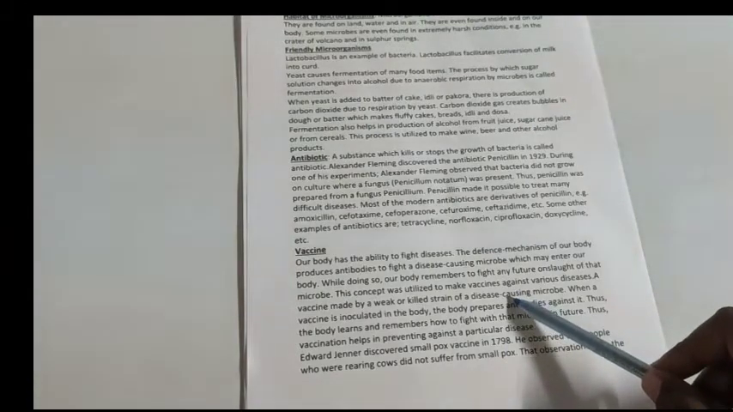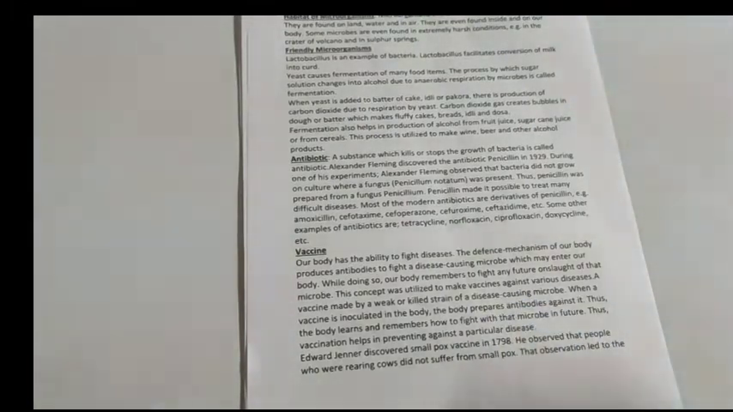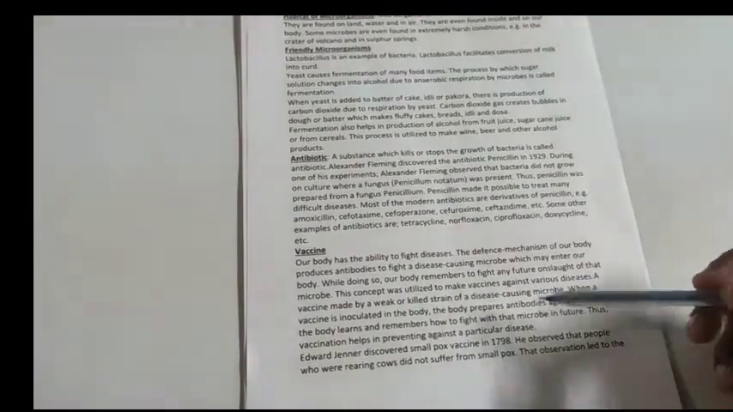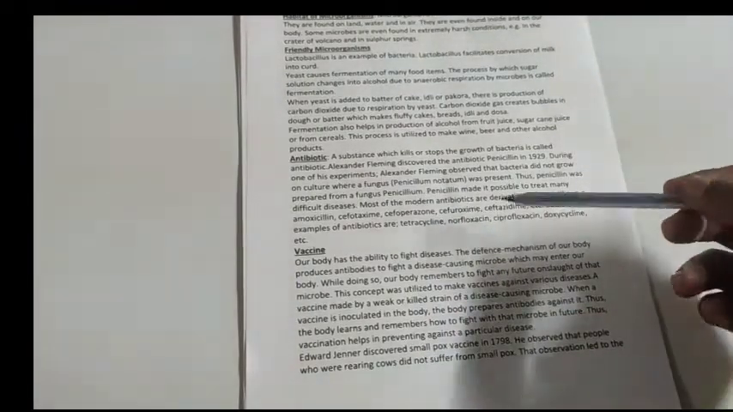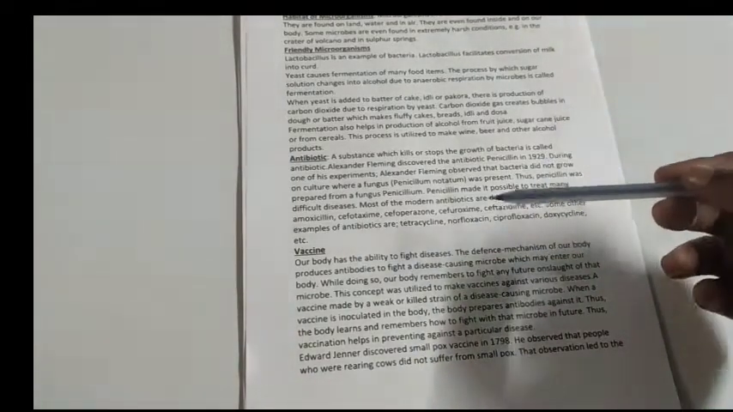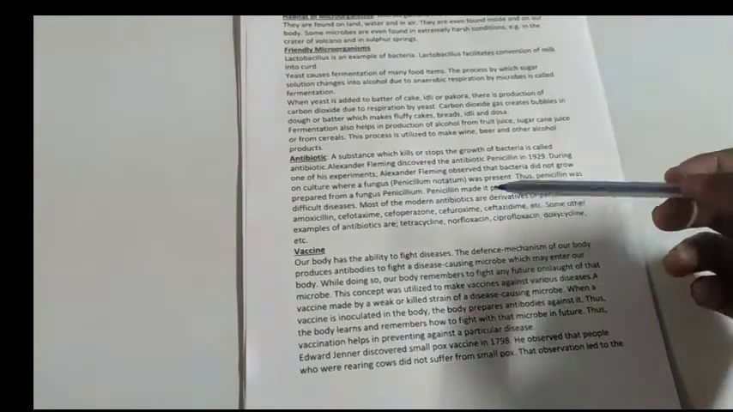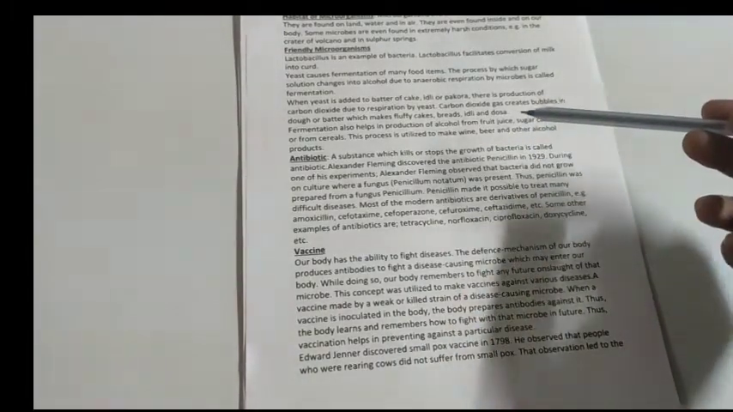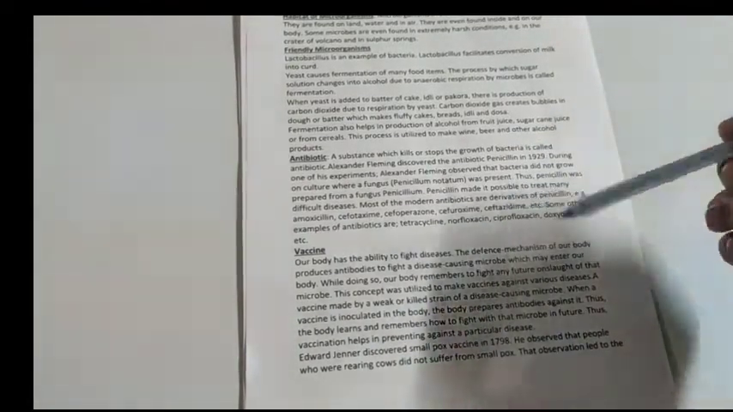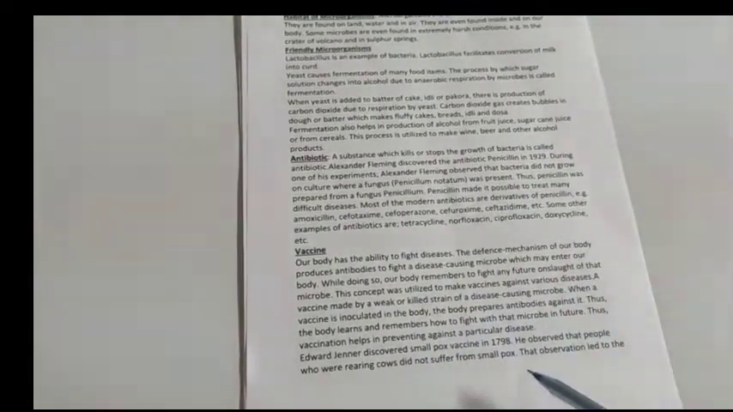When this vaccine is inoculated to the body, our body will produce antibodies and these antibodies will fight against it, and already it is weakened or killed. So the antibodies which are produced, it is very easy to kill it. Now when the real microorganism or the real antigen enters into our body, these antibodies will fight against it and kill it. So thus vaccination helps in preventing a particular disease.